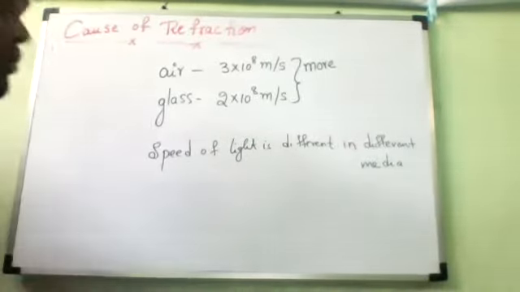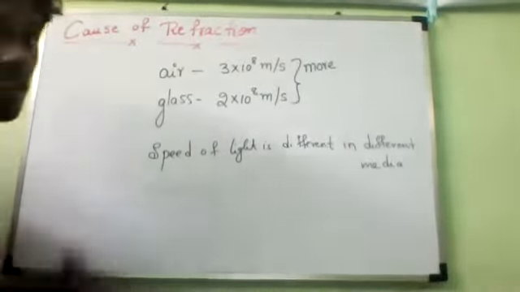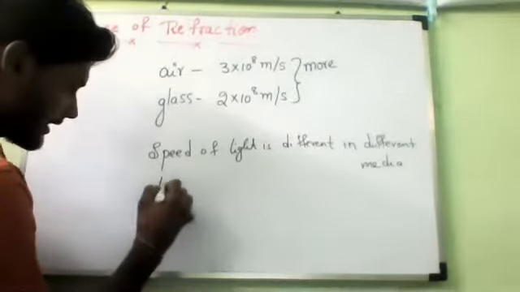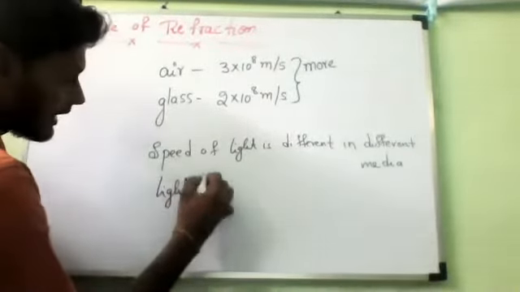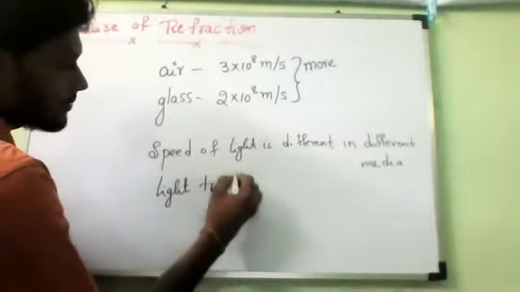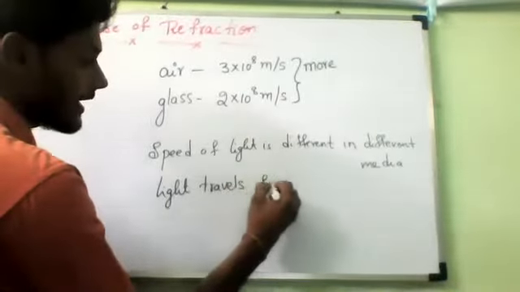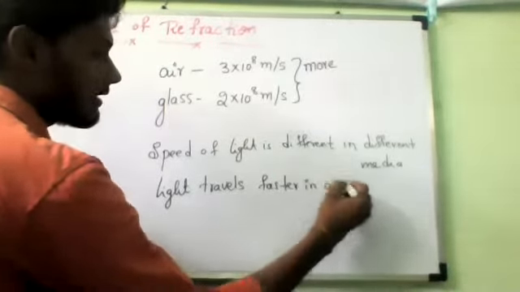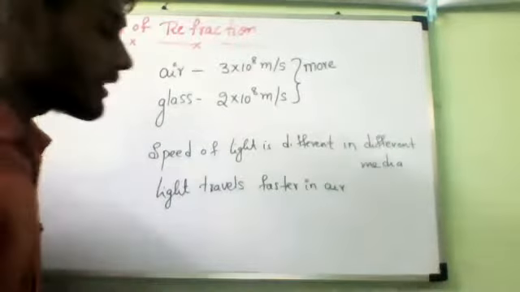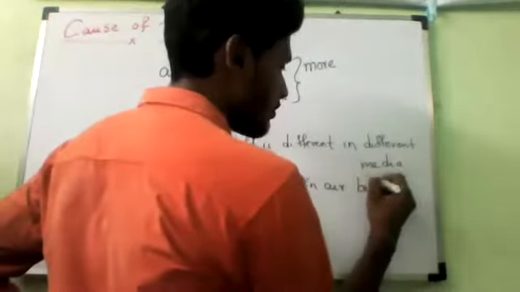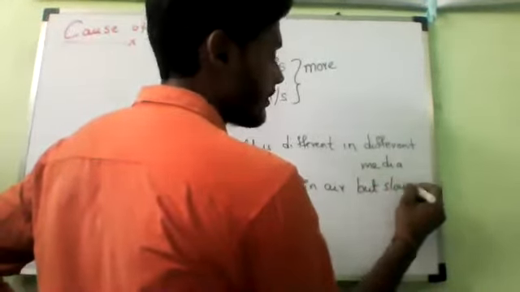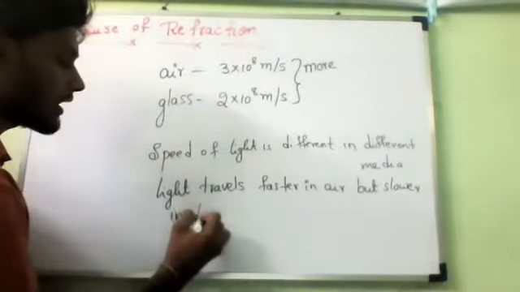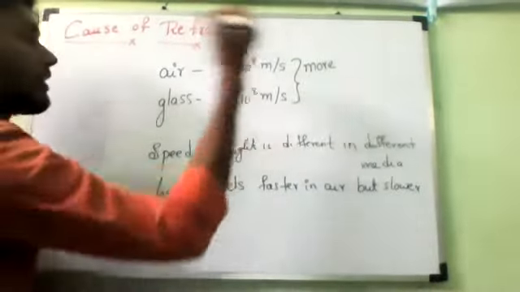From these two values, I can say that light travels faster in air, but slower in glass. That is what I can conclude from these two values.